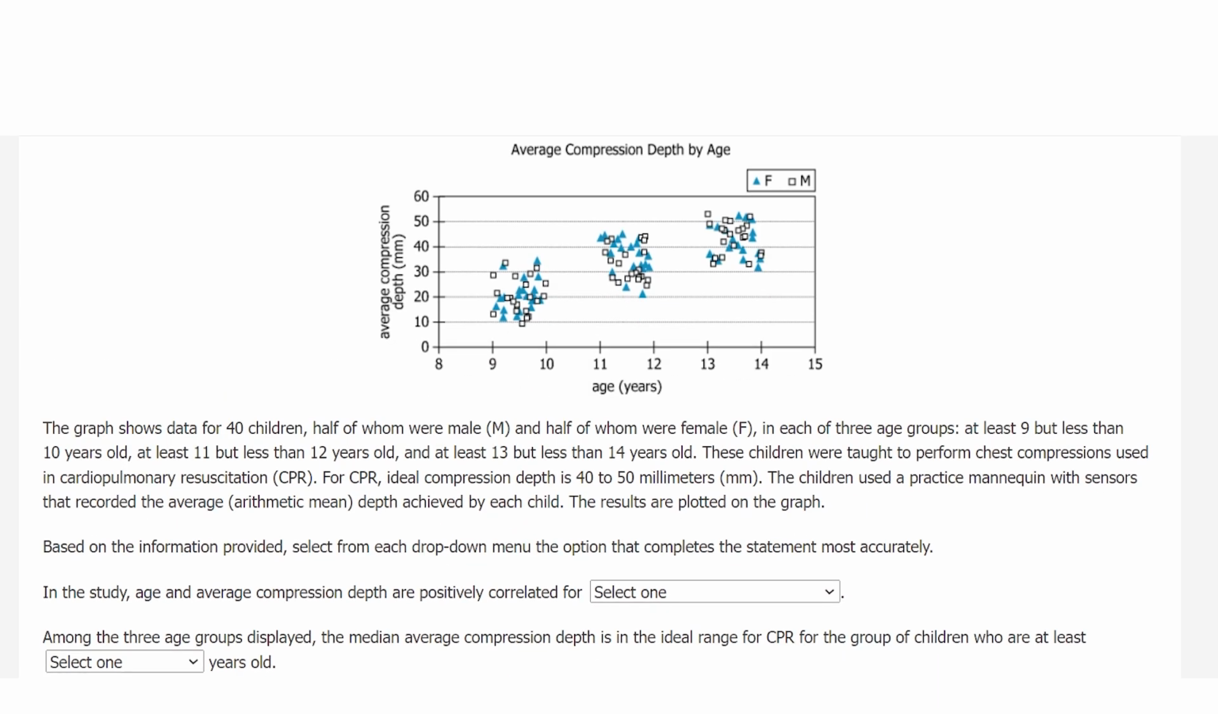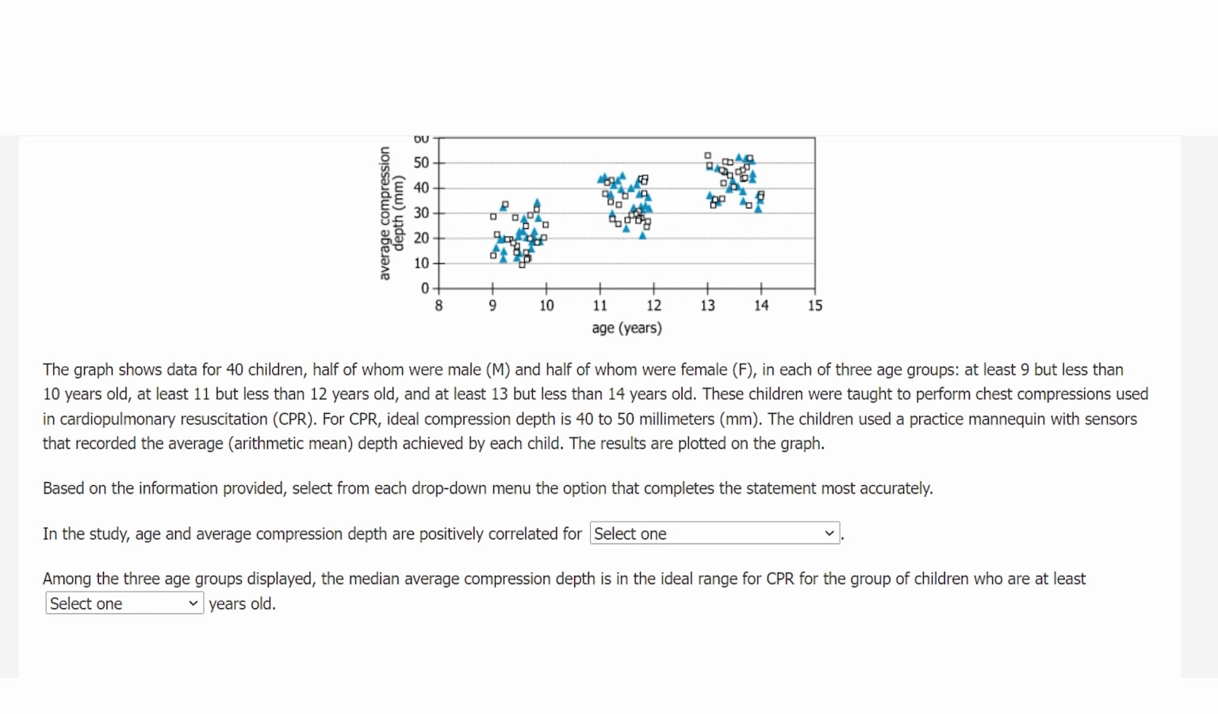We are given a scatter plot showing average compression depth by age. The horizontal axis gives the age in year and the vertical axis gives the average compression depth in millimeter. The blue triangle represents female and the white square represents male. Now let's analyze the actual data.